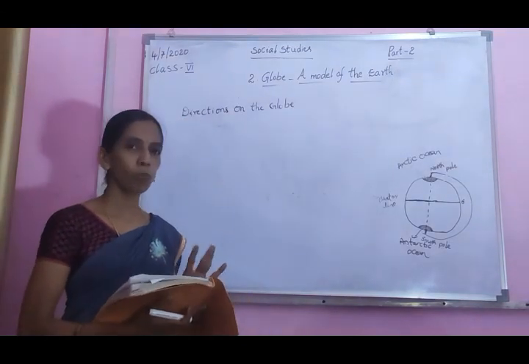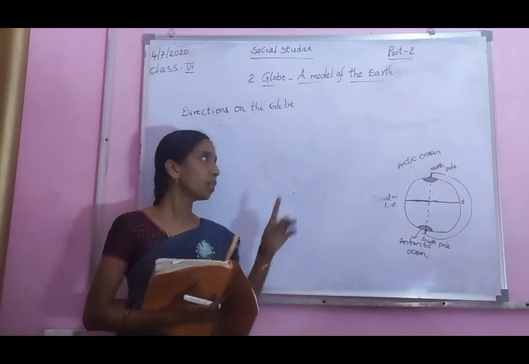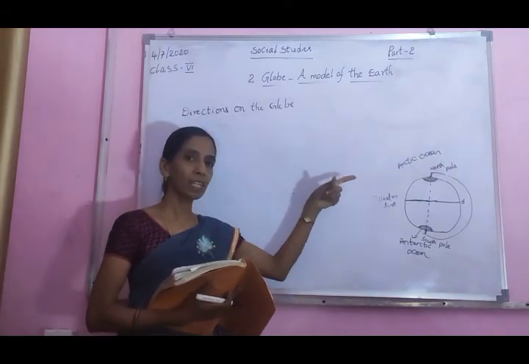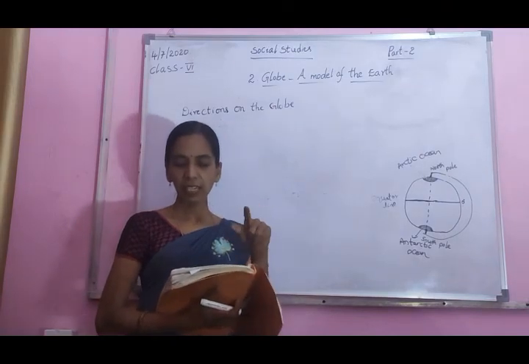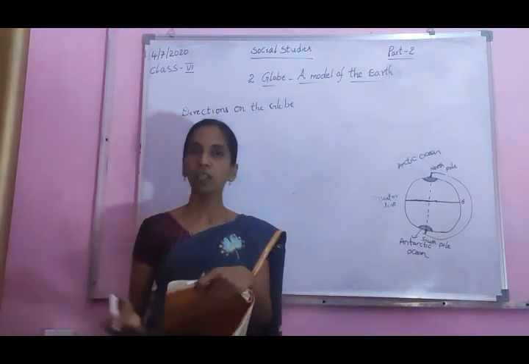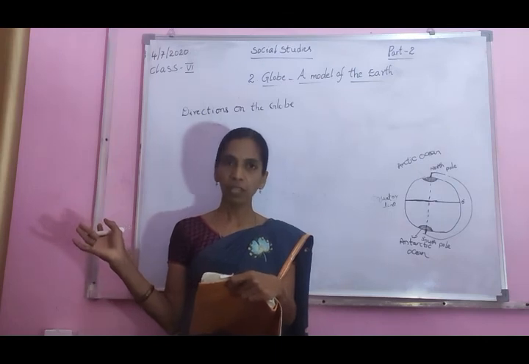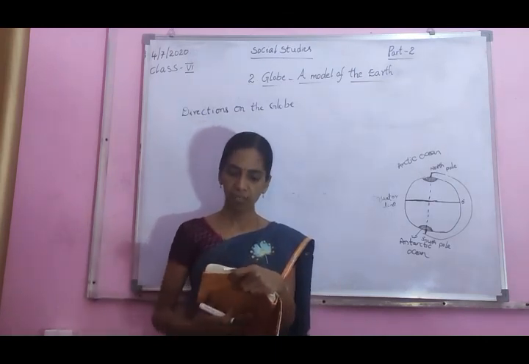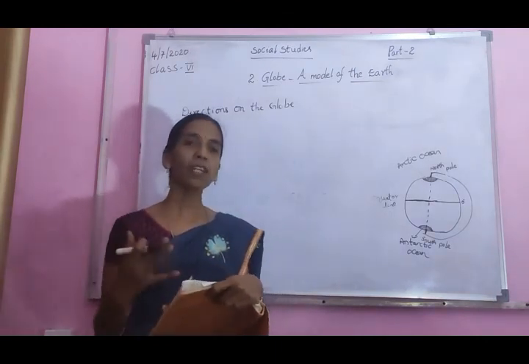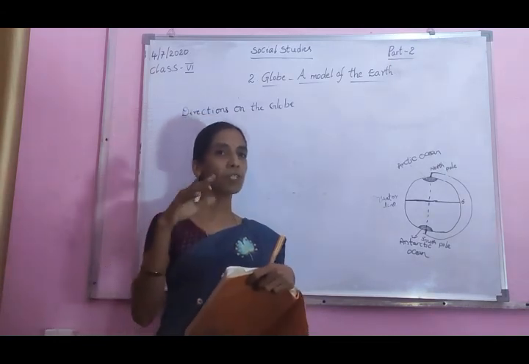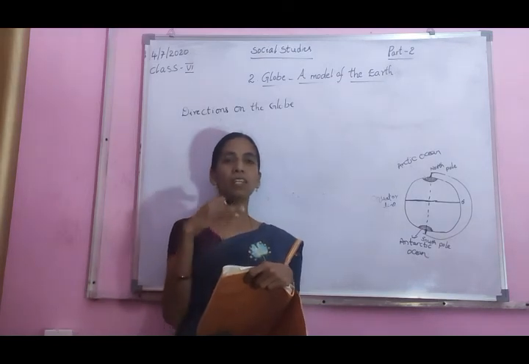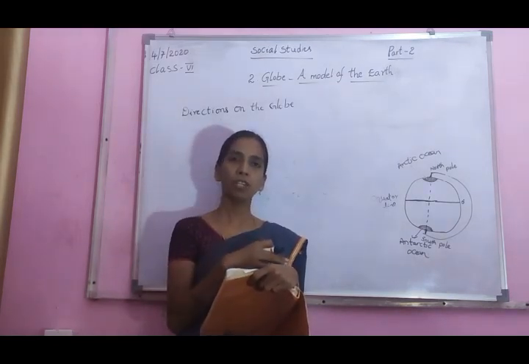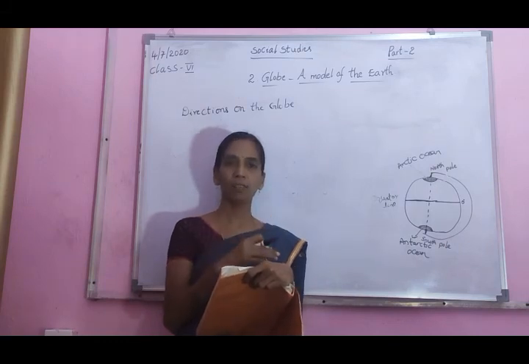Directions on the globe. Already 4 directions are there: north, south, east, west. If you are facing the north, on your right side is the east, left side is the west. The earth rotates every day. In what direction? West to east. Every day the earth rotates west to east, so day and nights are formed. The earth rotates on one axis, so day and nights are formed.